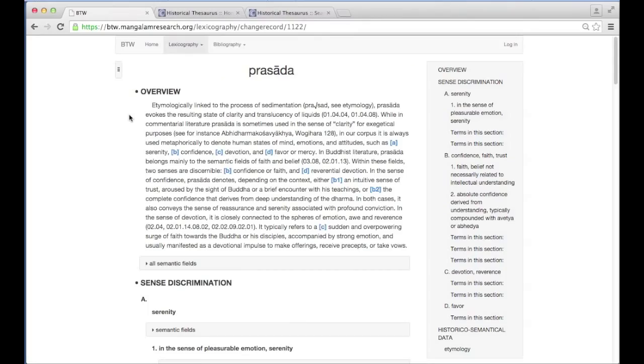At the top of the page, you will see the meanings and uses of the word prasada. Sense B means faith, but other Sanskrit words can also mean faith. Translators need to understand whether prasada is synonymous with them or somehow differs from them in meaning, connotation, or use. So let's click on Sense B and take a closer look.